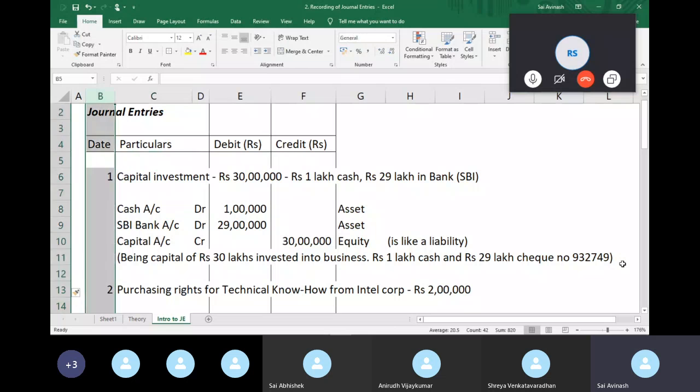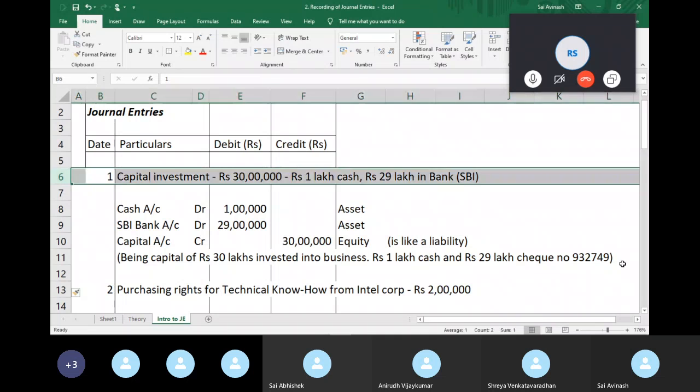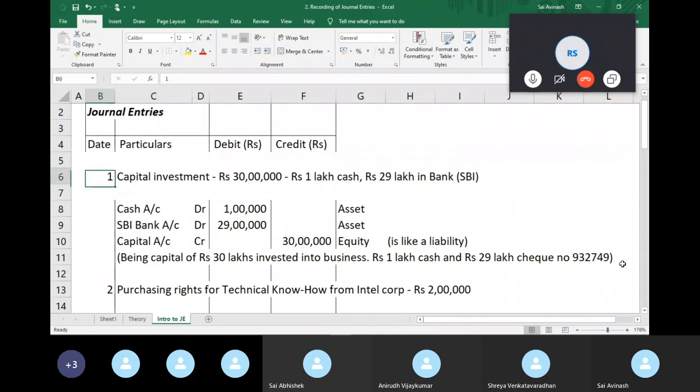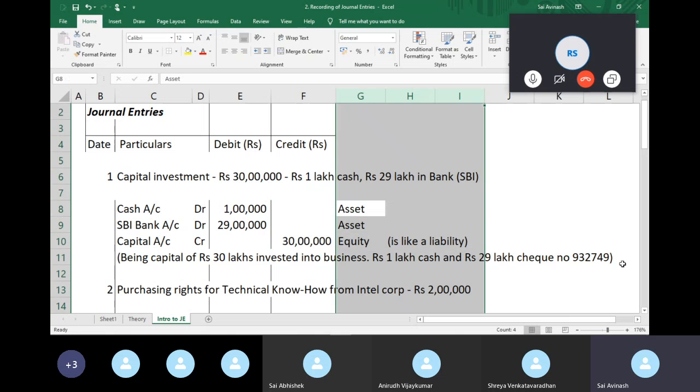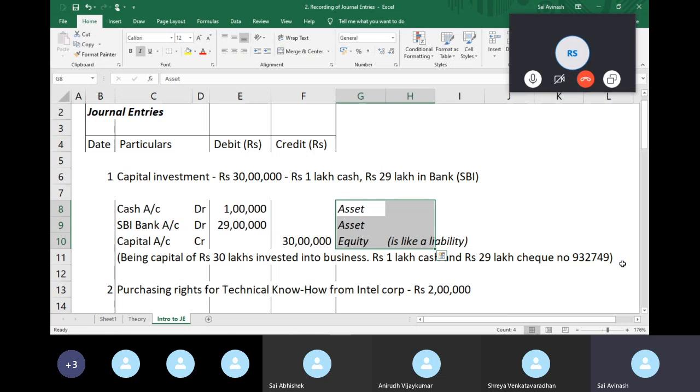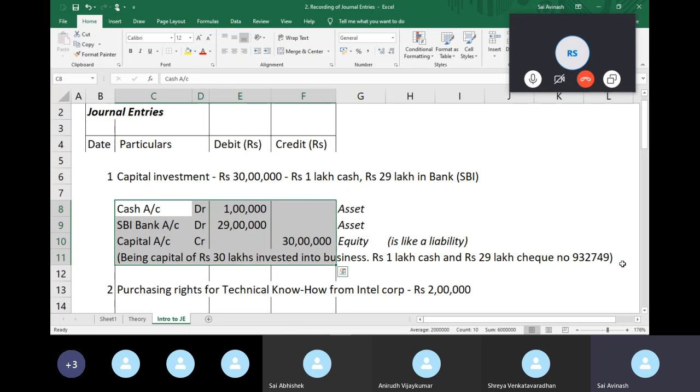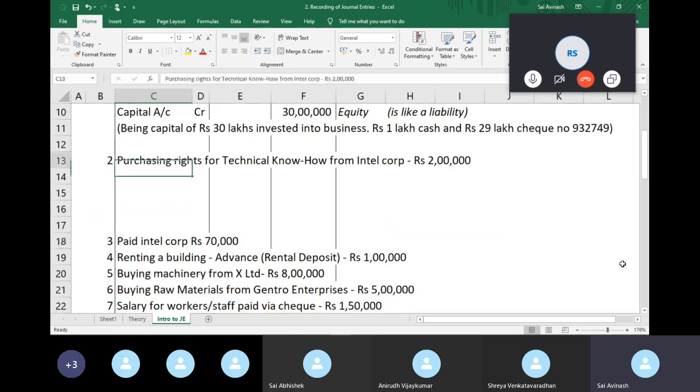Right. So you have date, particulars, debit, and credit. You mention your account names in the particulars column. You mention the debits in the debit column, and you mention the credits in the credit column. I'm typing this entire text here just to help you out, so this is something that you don't need to do. The journal entry ends here. That's all the journal entry is. Everything else is just to help you understand how a journal entry is passed. Let's try to pass more journal entries and figure out how this happens, okay?